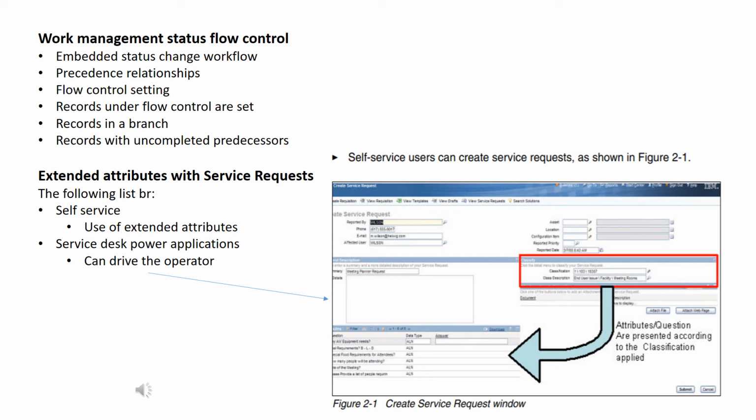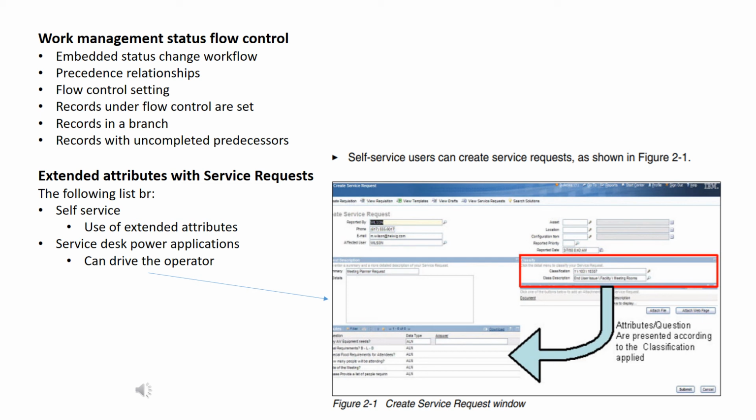The second is service desk power applications. When using a service request power application, you can drive the operator to consistently ask the appropriate questions and capture information in extended attributes that may help resolve the particular issue.